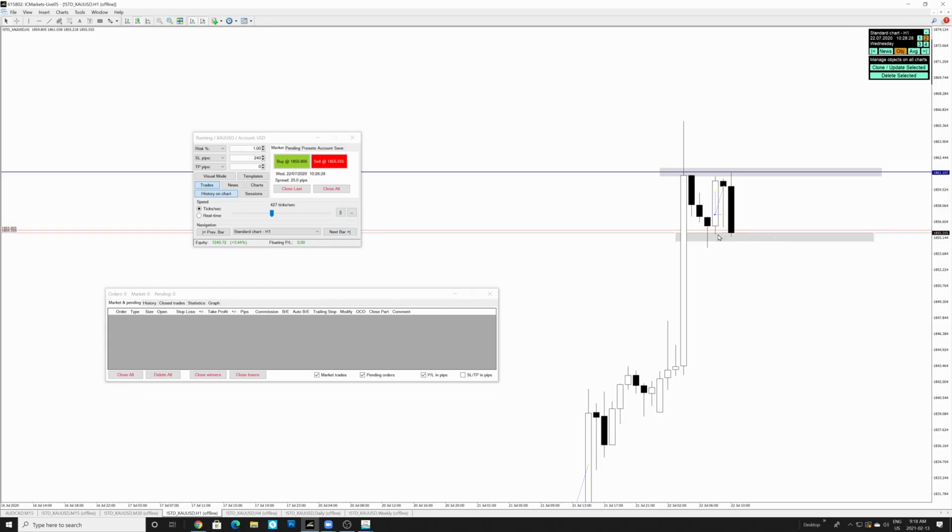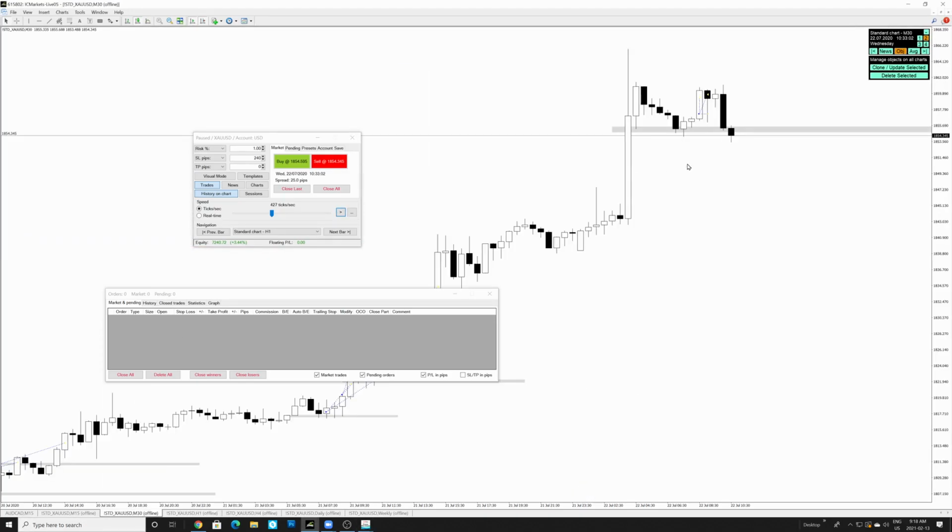So now at the same time, we're creating the support over here. And if we break the support, then there's a high probability for price to continue down. So we need to wait for these candles to close, right?